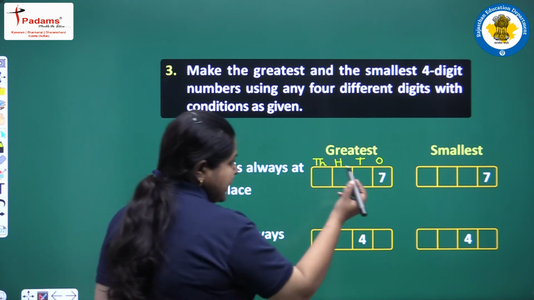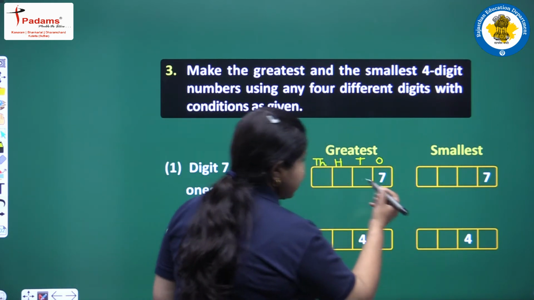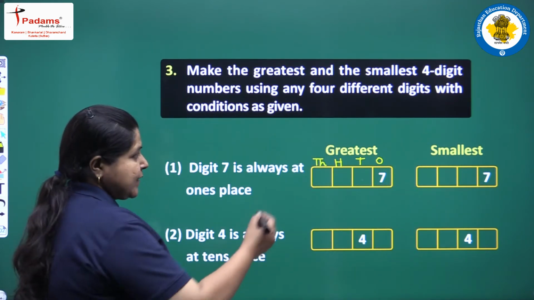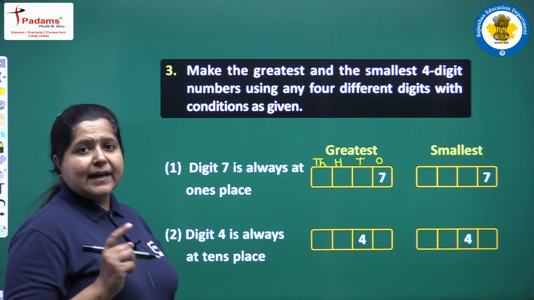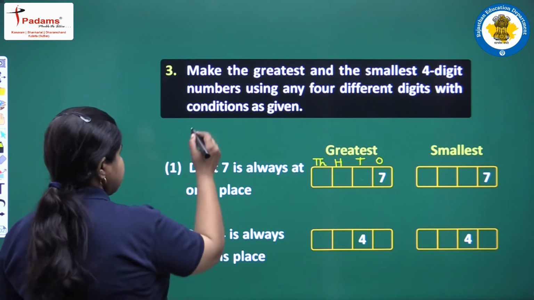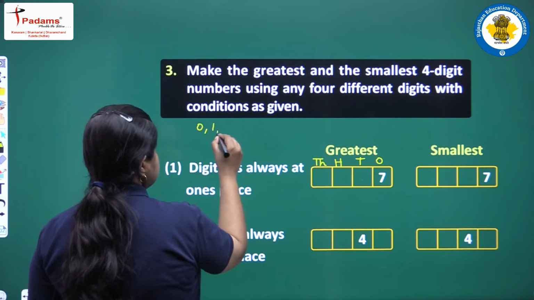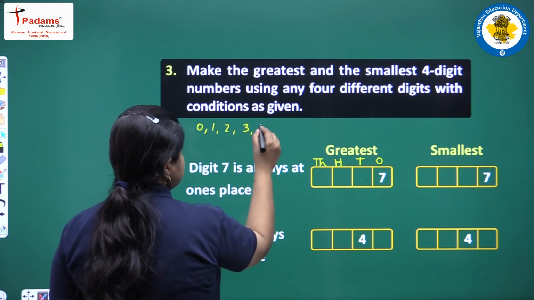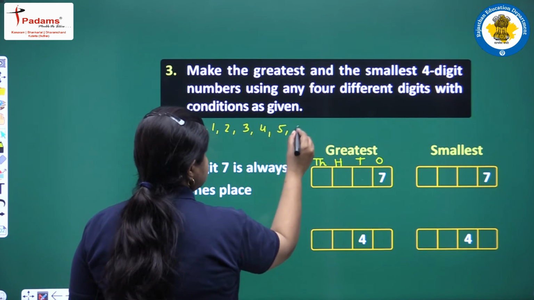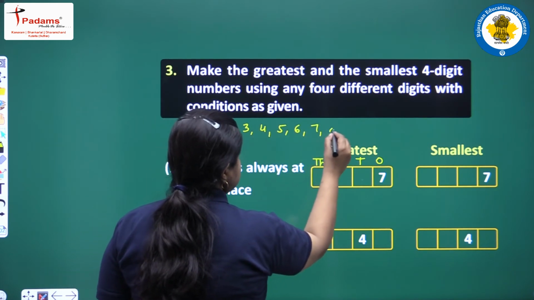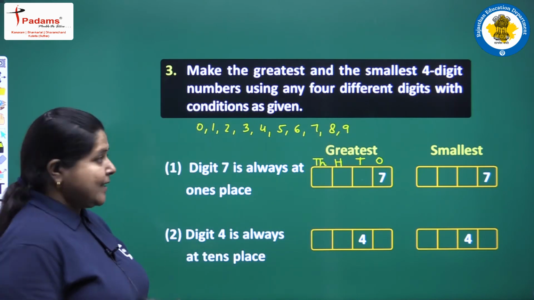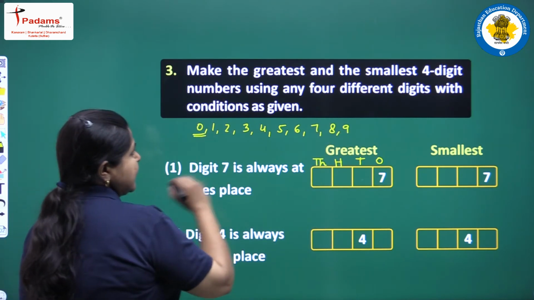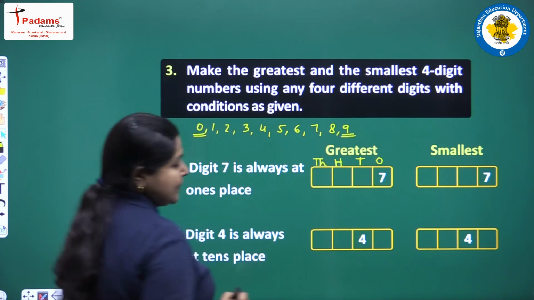Now the ones place, we have 7 fixed there, and now we have to write the greatest and the smallest number. We know that there are 10 digits. Let us first write them: 0, 1, 2, 3, 4, 5, 6, 7, 8 and 9. These are the 10 digits. 0 is the smallest one and 9 is the greatest one.